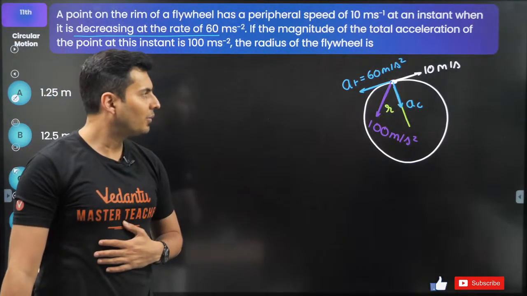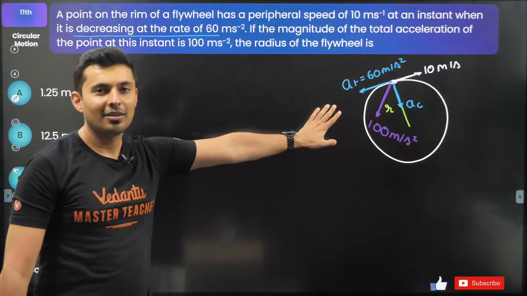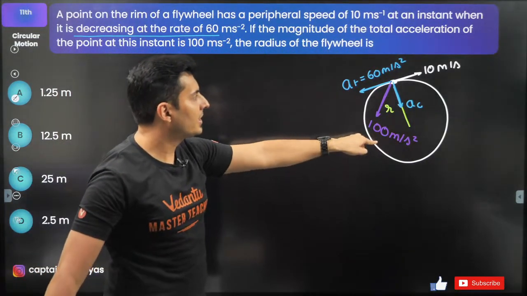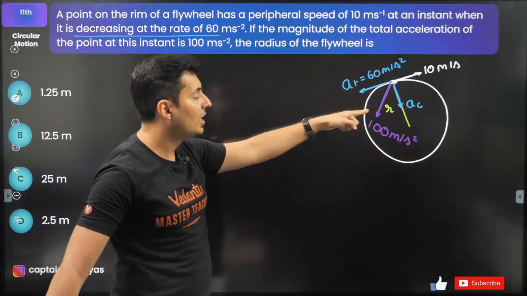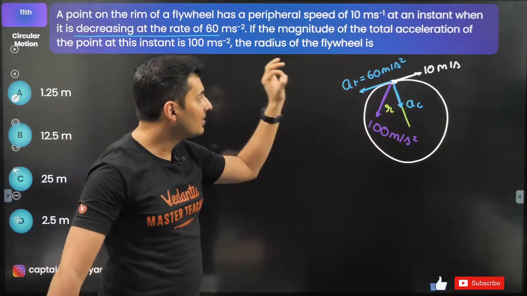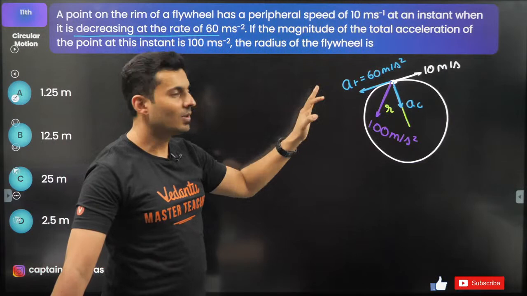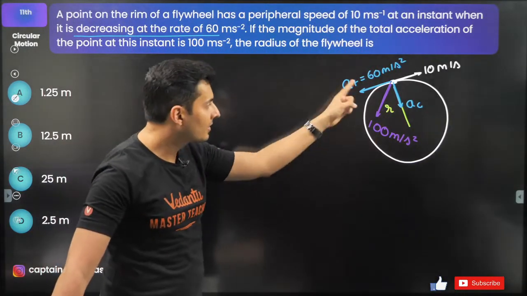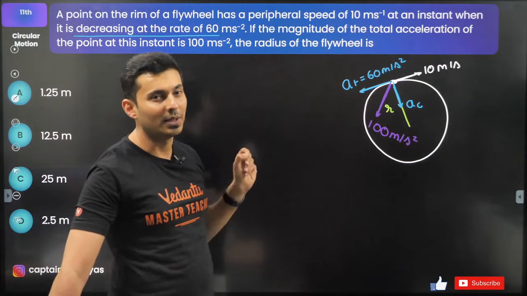JEE 2024. Is that clear everybody? A lot of people do not understand why this acceleration is given and how we find the radius. This diagram is very crucial because centripetal and tangential are not in the same direction, they are perpendicular. The resultant is this total which is given to you.